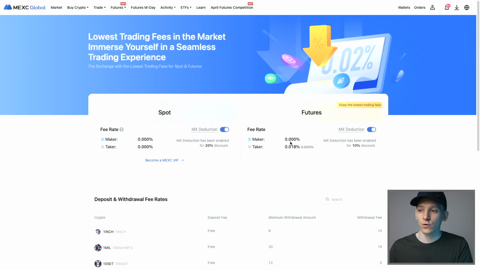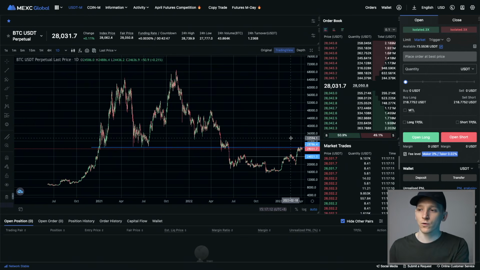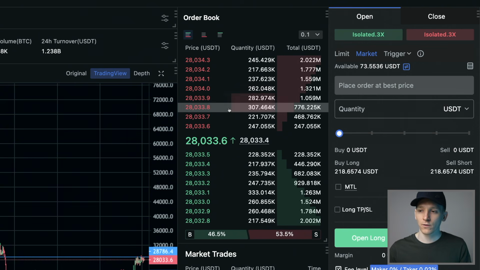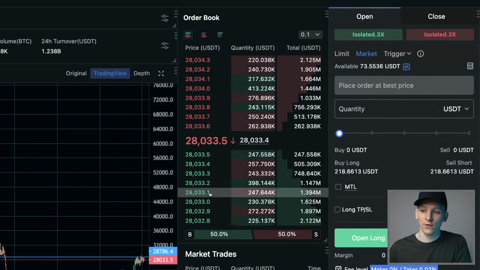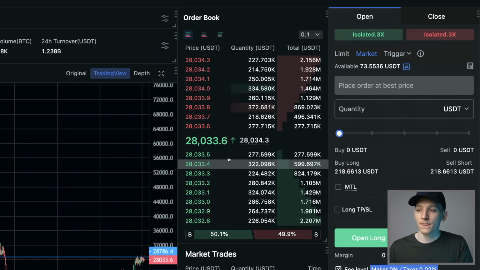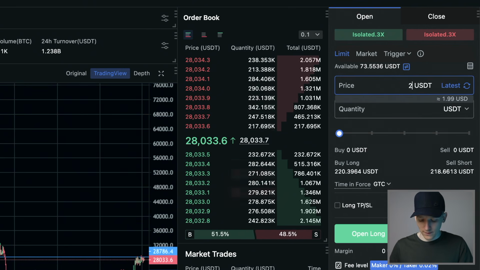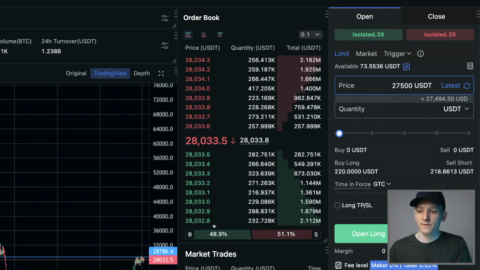What are maker and taker orders, and why is it free to actually trade these maker orders? Well, maker and taker refers to who you are as a trader, and the liquidity that you put on the order book. So as you can see, this is the order book right here, and there are two types of trader right here. So you can see all of the orders right now that are actually already on the book. Well, if you use limit orders, you can actually make liquidity. So this is where we can see the price is trading at 28,000. If I put a limit order on and say I want to buy at 27,500, I can put that limit order on the system and it's going to come down here on the order book.